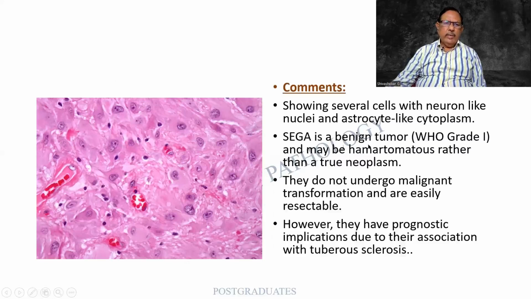It is a benign tumor, basically grade 1. And some people say it is more of a hamartomatous lesion. They do not undergo malignant transformation and are easily resectable. So this is one advantage of it. However, the prognostic implications will depend on two things. One, the location, and two, its association with tuberous sclerosis.